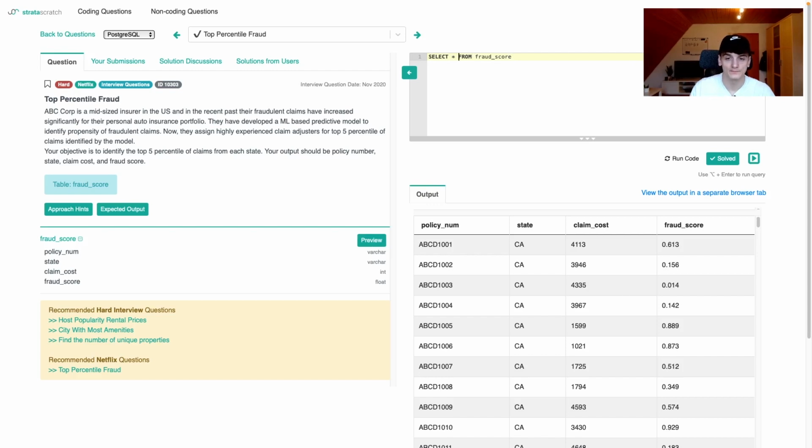So we're not just going to select star, we're also going to try to come up with a percent rank function that's going to calculate how high our fraud score is for that state. For that, we're going to have to use a window function. There are several to use to solve this question.